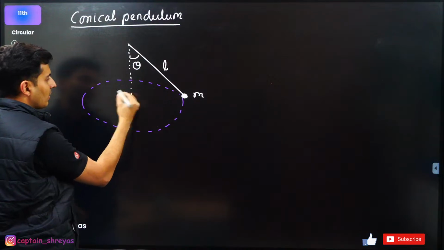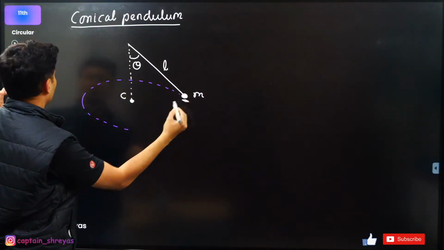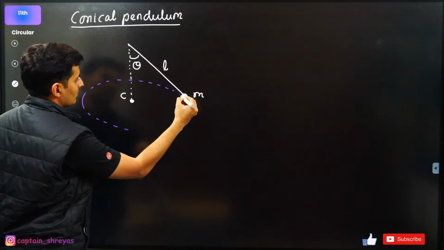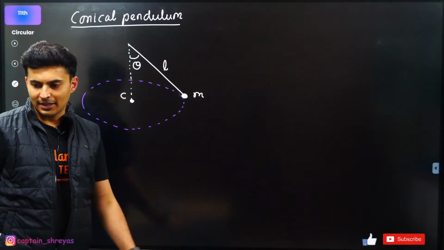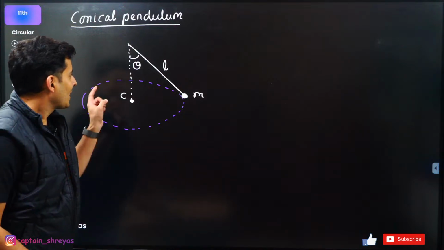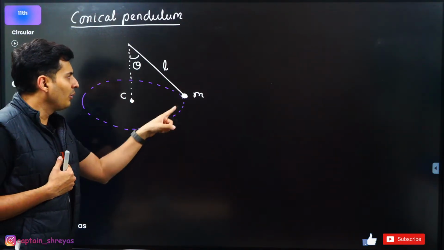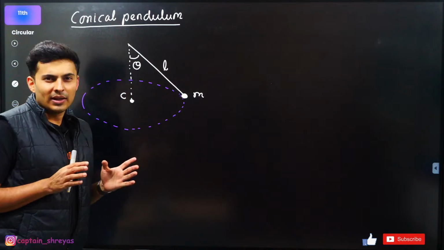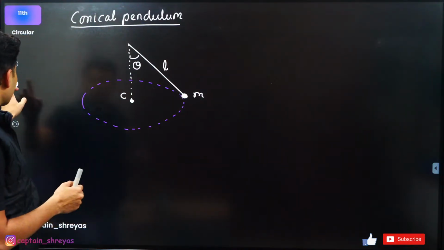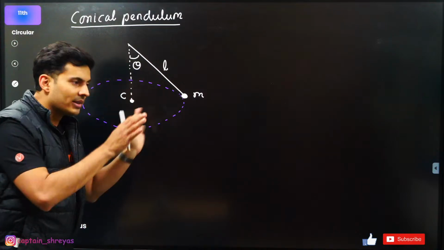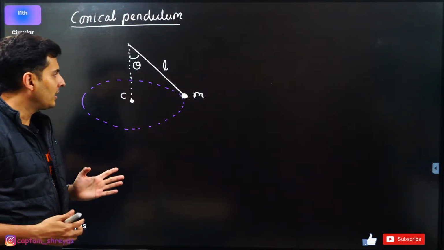This is your center of the circle. Now this is a conical pendulum. I want to find out what is this angle. I want to find out what is the tension. All these basic things, and many questions will come on conical pendulum also. So first, just draw the FBD. Whenever you see a circular motion problem, draw the FBD and then try to analyze.